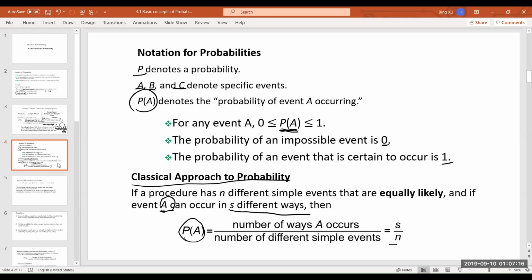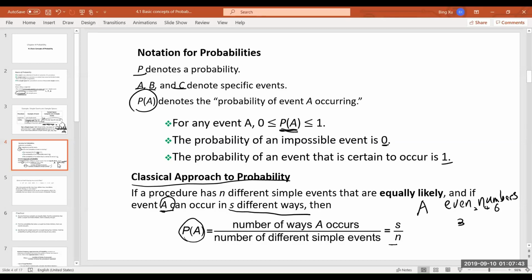So let me give you an example. Let A be an event, let's say we throw a die and have an outcome of an even number. How many ways would you have for even numbers when you throw a die? 3, right? 2, 4, 6.